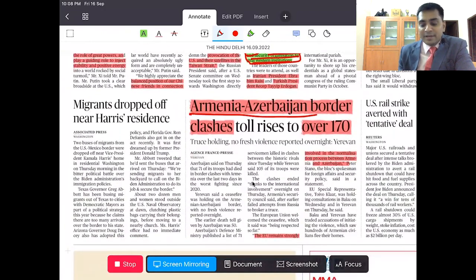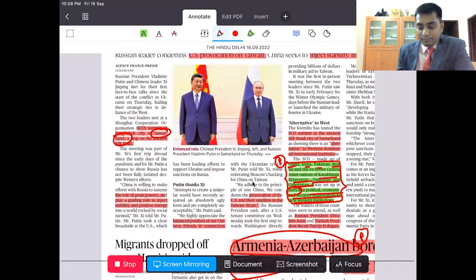Look at the place called Armenia and Azerbaijan. Clashes are occurring. You can use this in international ethics. This is important for prelims further.